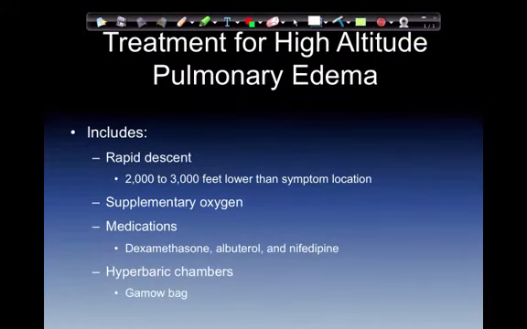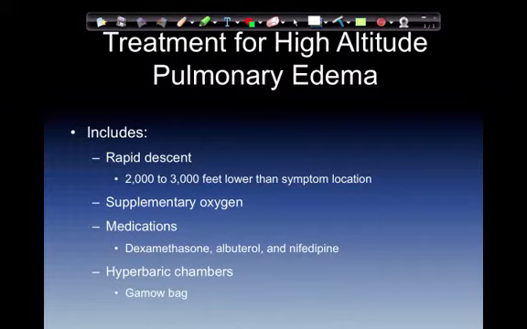Treatment for high altitude pulmonary edema: rapid descent, 2 to 3,000 foot lower than symptom location, and supplemental oxygen. Combination of supplemental oxygen and descent effectively raises the PO2 and rapidly reduces the symptoms that are seen. Medications would be things like dexamethasone, albuterol, and nifedipine.